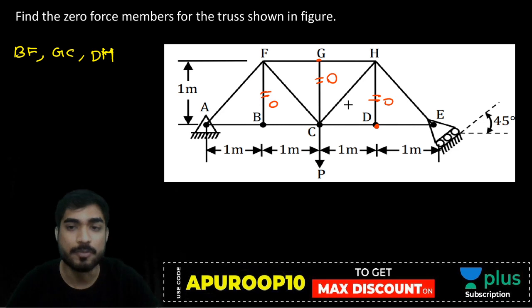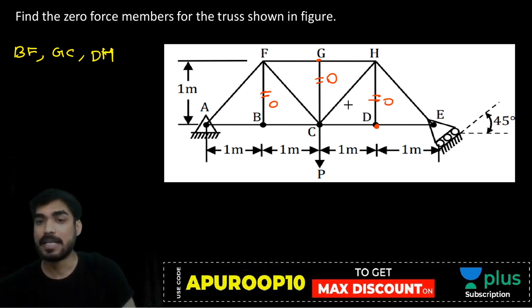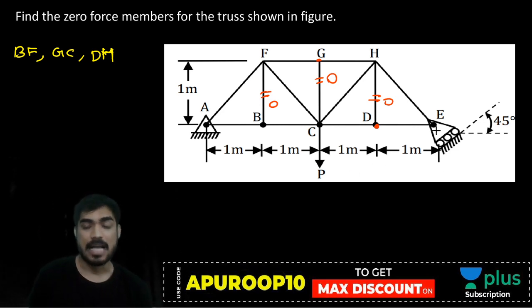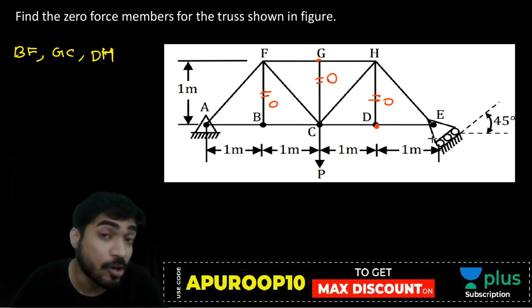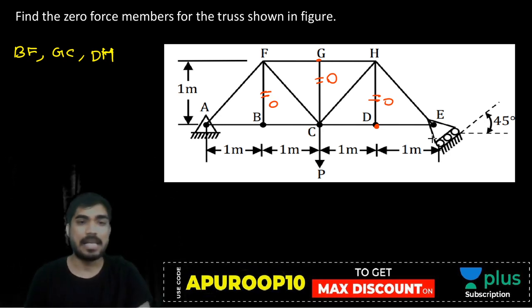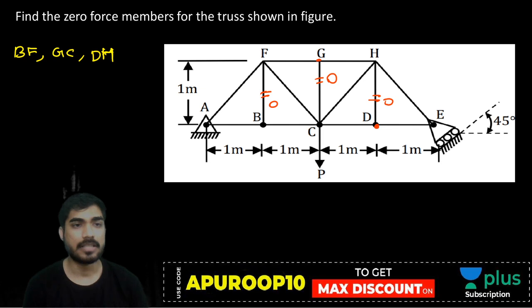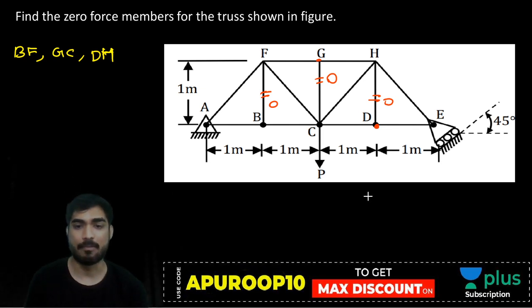Where is the zero force member? At joint E. अब आप बोलोगे कि जॉइंट E पे तो एक्सटर्नल लोड लग रहा है. बेटा, let me draw the joint E, free body diagram of joint E. जॉइंट E का मैं फ्री बॉडी डायग्राम बना के आपको दिखाता हूं. Okay, so this is joint E.